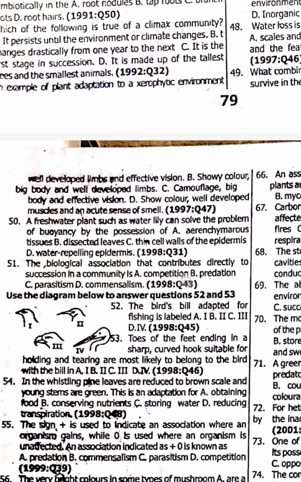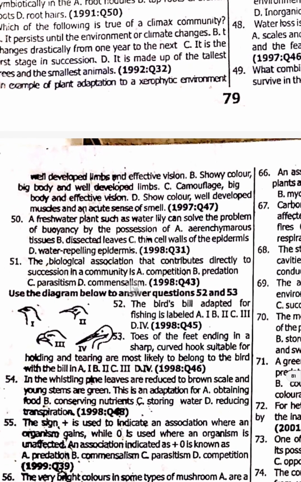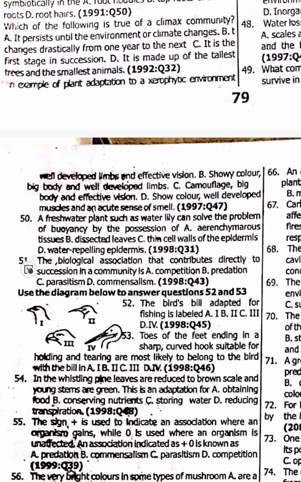aerenchymatous tissue. Now let me spell it for you. There's a slight mistake here. No wonder the pronunciation in my mind was not clicking to the spelling here. So let me spell it for you. Aerenchymatous tissue. Option number 50 is option A. This one is aerenchymatous tissue. They have air spaces against hypoxia. Hypoxia is low oxygen.